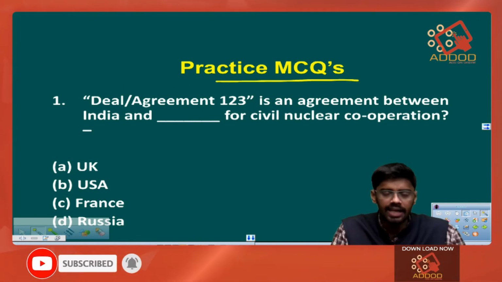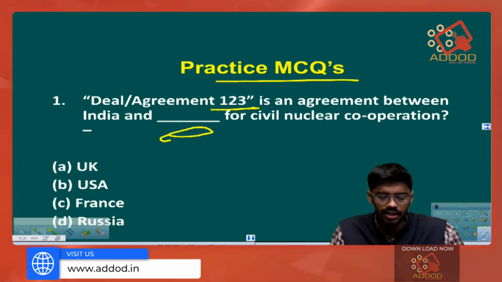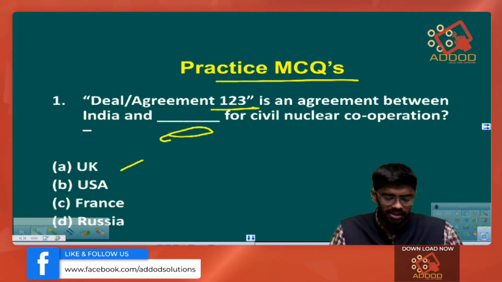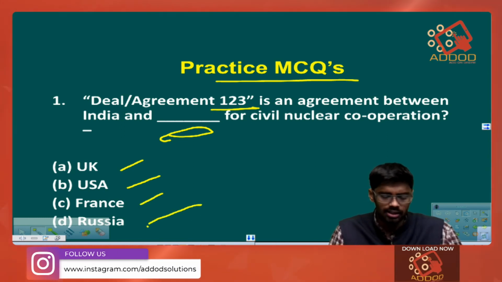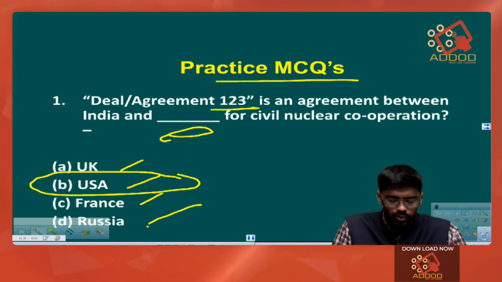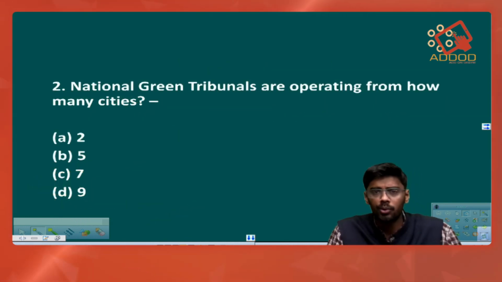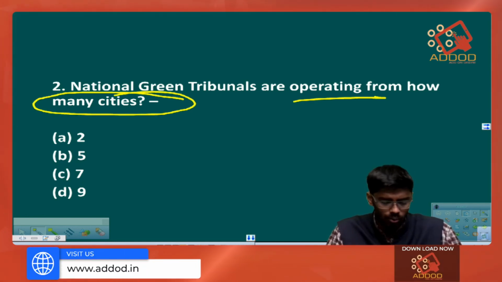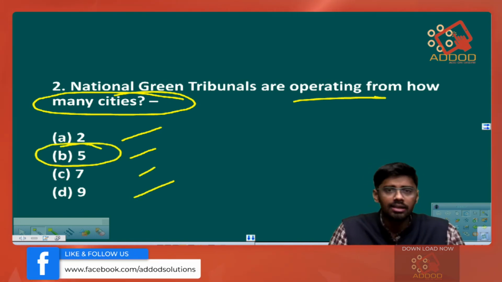First question, the 123 deal or agreement is an agreement between India and which country for civil nuclear cooperation? Is it between India and the United Kingdom? Is it between India and the US? Is it between India and France, or is it with Russia? The answer is the United States. Next question, the number of National Green Tribunals operating in the country as of now. Are they 2? Are they 5? Are they 7? Are they 9? The answer is 5. The current strength of National Green Tribunals is 5.